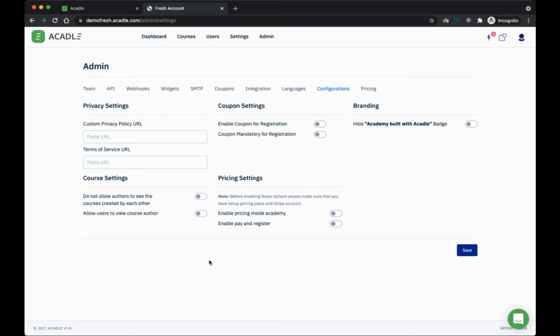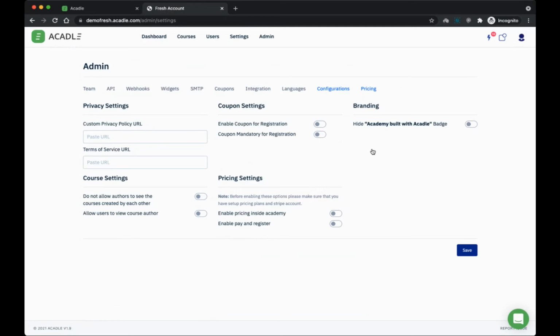And this is more about our pricing. So we have a new feature that is launched today called pricing, which is something that we started with Stripe, where you can integrate your Stripe and you can start accepting payments directly, within the Academy itself. So I will also speak to you more about this particular option.